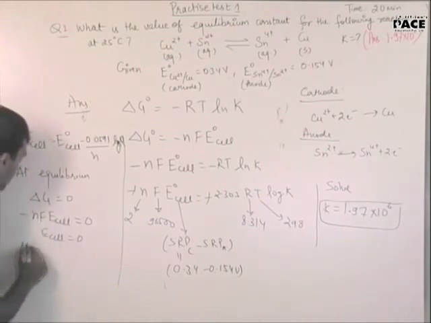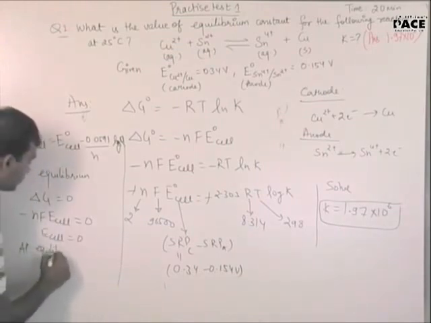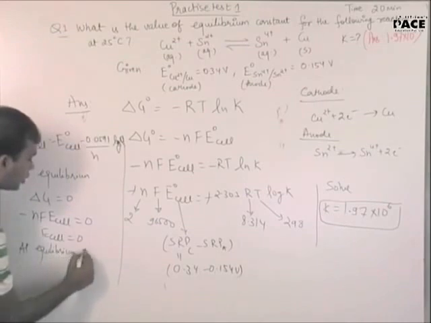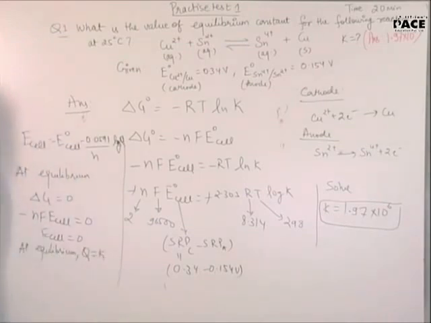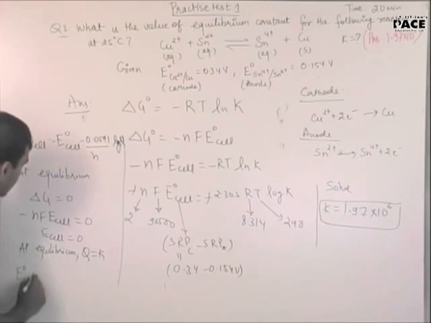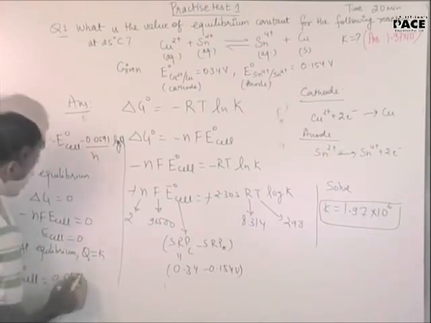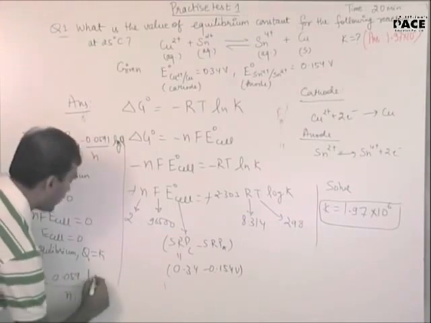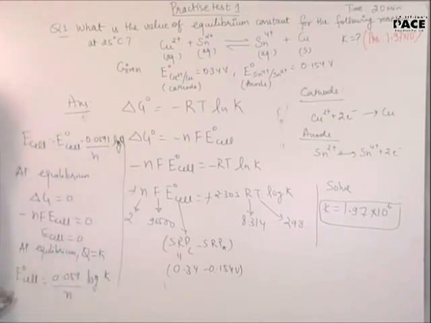Also at equilibrium, Q equal to K, because the reaction quotient equals the equilibrium constant at equilibrium. So even by that you will get the same thing. You will get E naught cell is equal to 0.059 by n log of K. You can do by the same thing. You have calculated the E naught cell. See, this equation and this equation will give you the same answer.